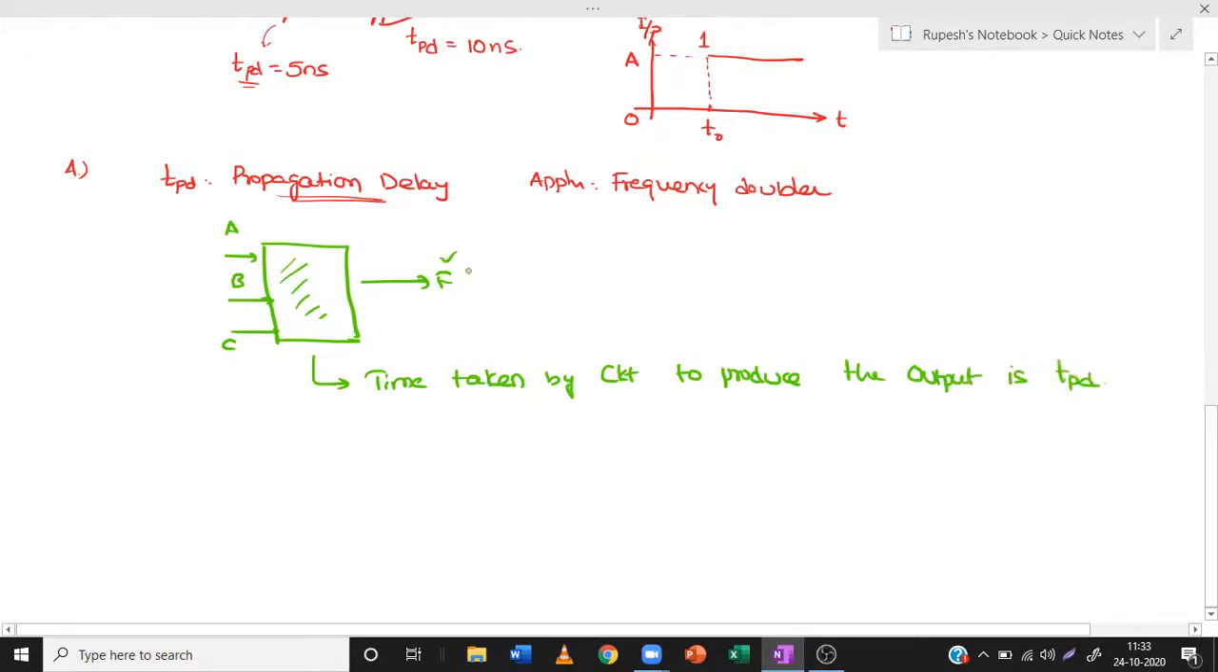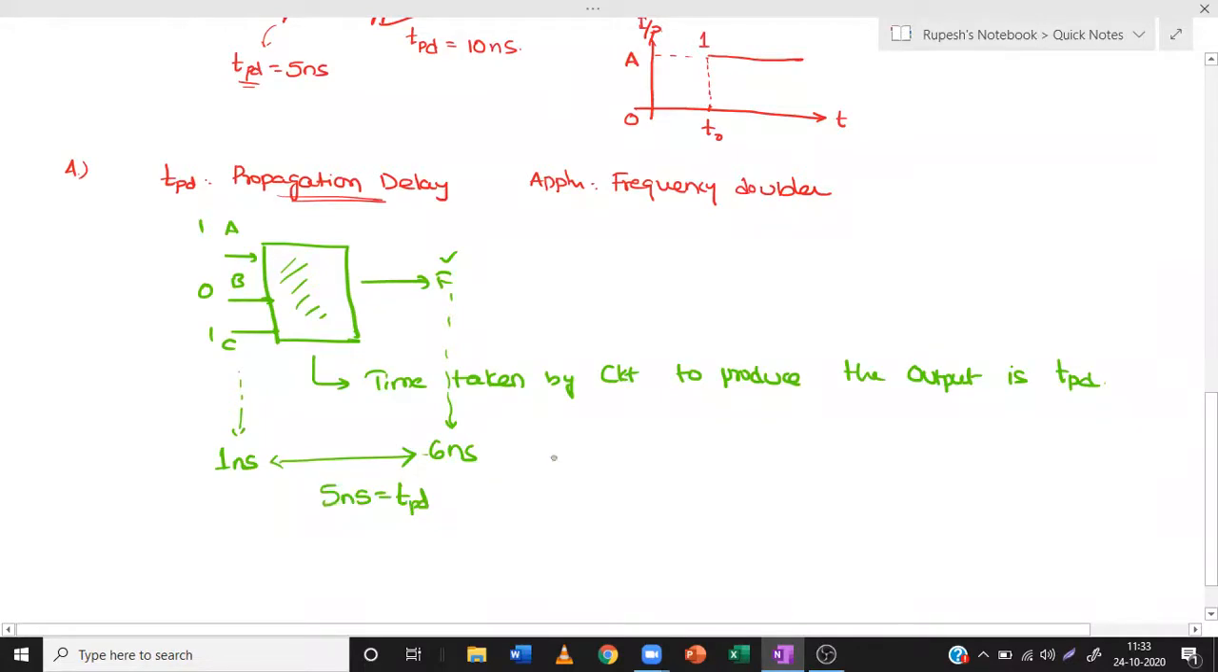Here the output is F. Suppose I have given inputs as 1, 0, and 1, and suppose that input is given at 1 nanosecond. Then I get the output F at 6 nanoseconds. This difference in time, 5 nanoseconds, is known as propagation delay.